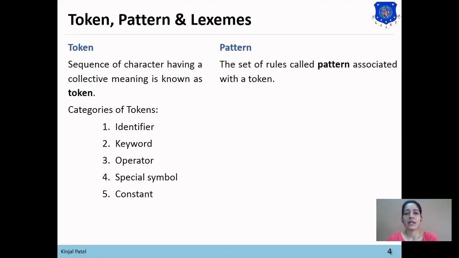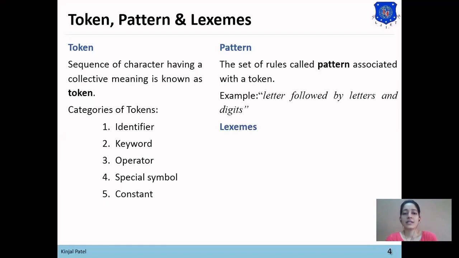What is pattern? The set of rules associated with the token is called pattern. For example, letter followed by letters and digits. This is the pattern for identifier. So when lexical analyzer matches a particular string with this pattern, then it identifies that string as an identifier.